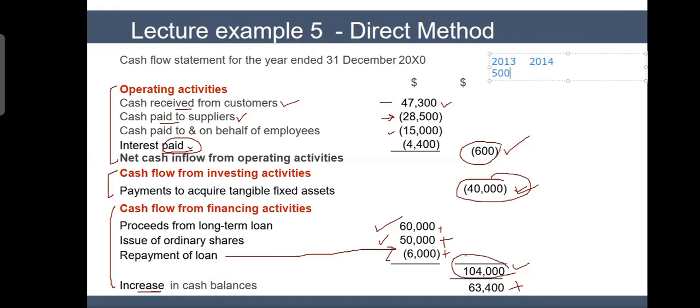So if I say in 2013 my cash was $5,000, then here it should be 68,400, because 5,000 I had at the beginning of the year, and 63,000 I generated during the year, and the closing balance should be like this. So if you see your balance sheet, it has 5K here and 68,400 here, and your cash statement shows you 63,400 here.